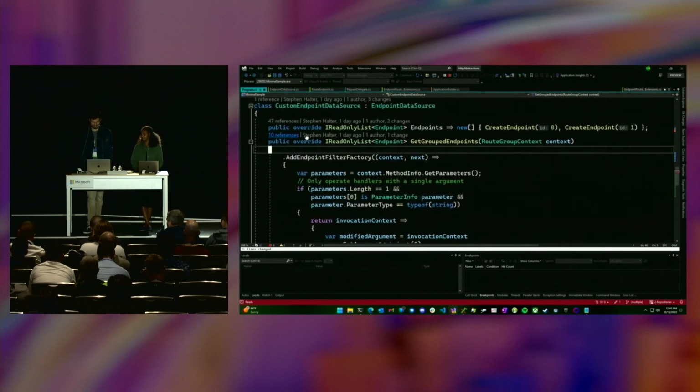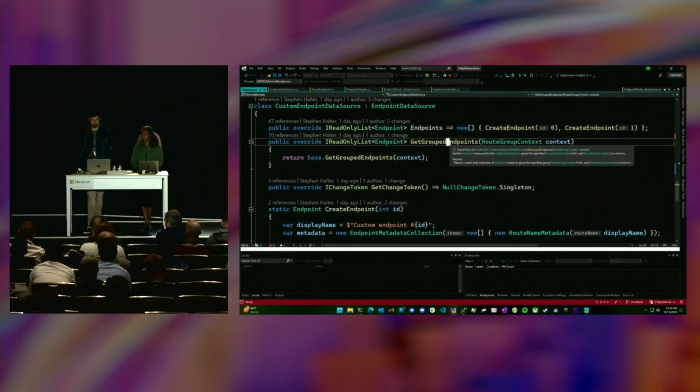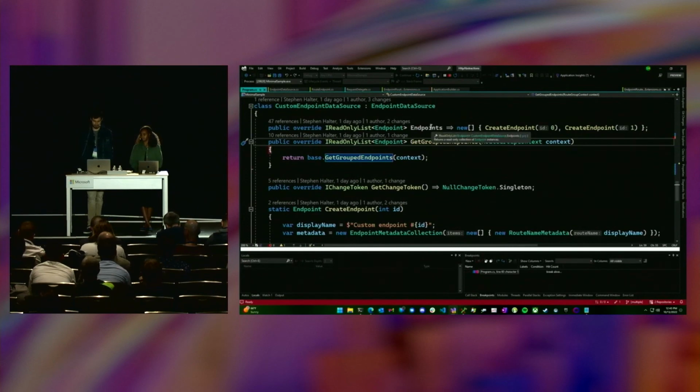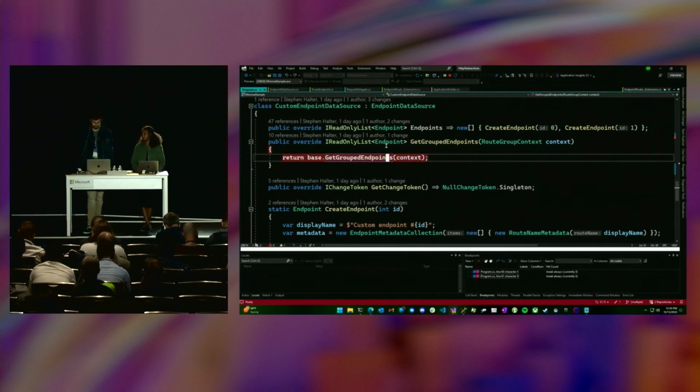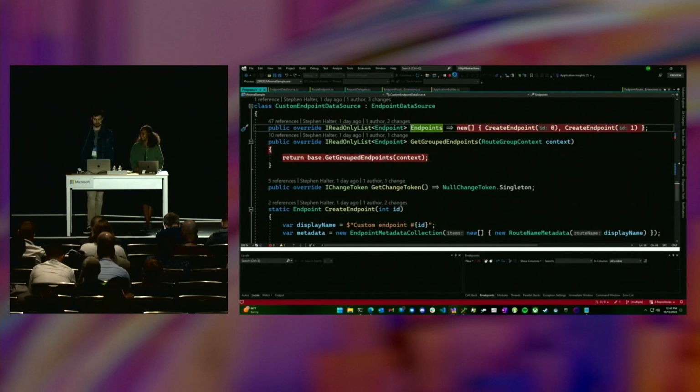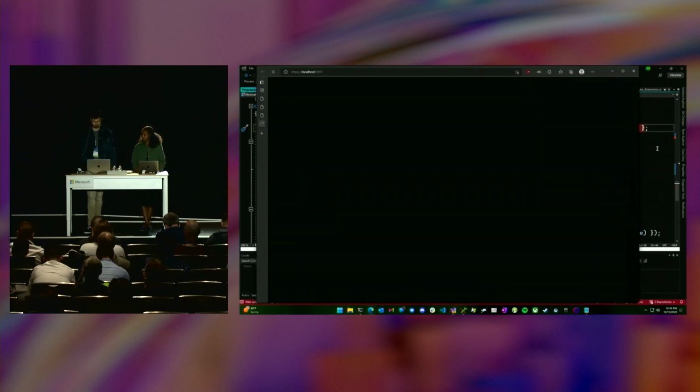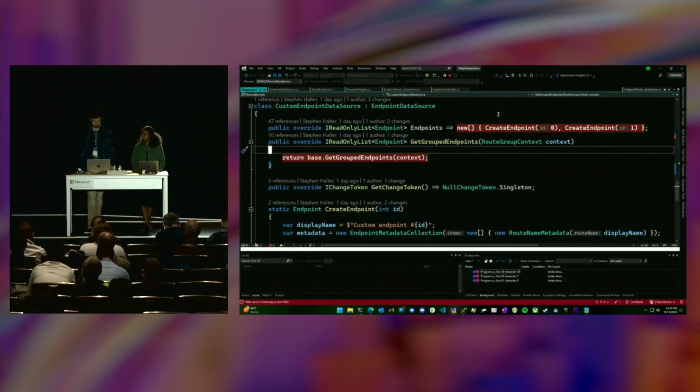But anyway, for the default implementation, you'll notice that in the custom endpoint data source, I added a GetGroupEndpoints and then just called base. That is to demonstrate how the map group interacts with the endpoint data source. So I'm going to add breakpoints, restart this, and you'll notice that first, hopefully, we are going to hit some sort of breakpoint.